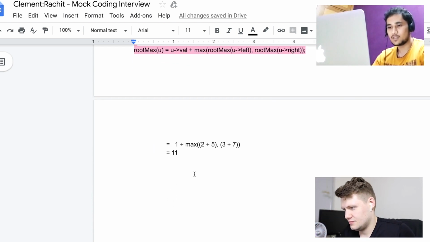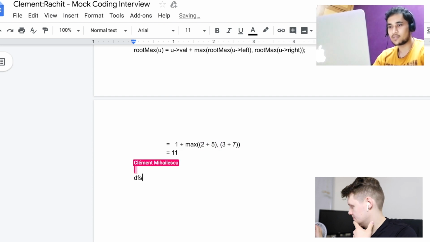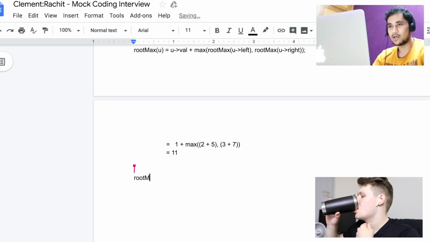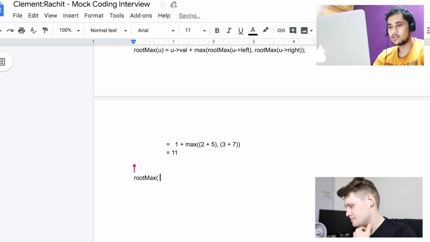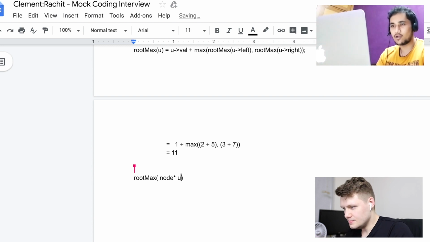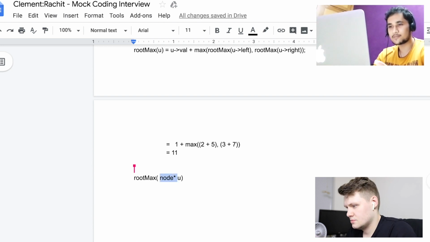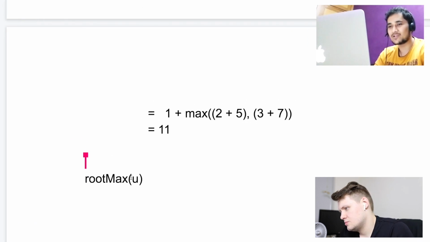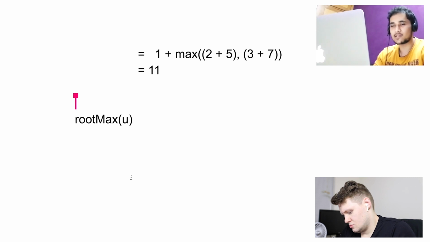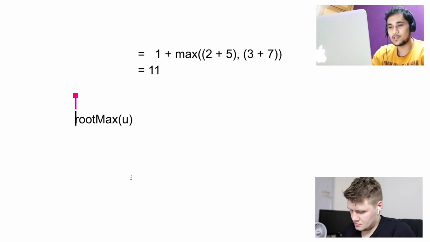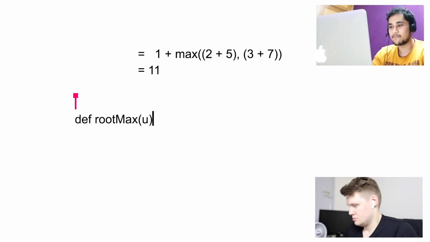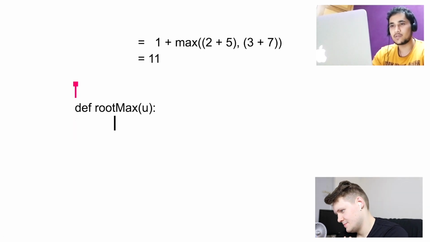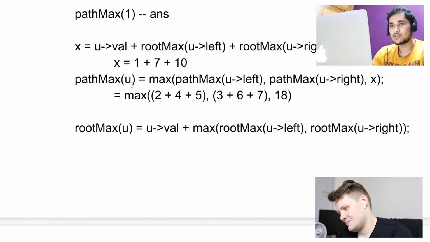Cool. Awesome. So let's say we have something like RootMax, and it's having node star u. I will simply write the pseudocode because not everyone is a C++ developer. Sure, no problem. I'm sure that most of the viewers are also not C++, so it makes sense to go forward with the pseudocode. So RootMax u, let's call that a function def, and then what we can do is basically have this recurrence, something which I have written at the top.